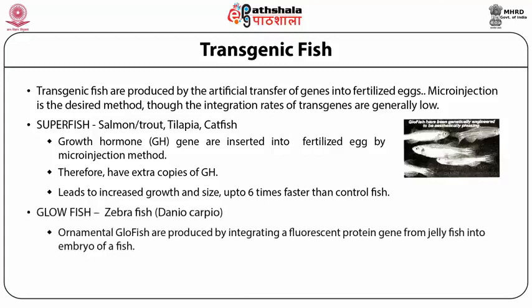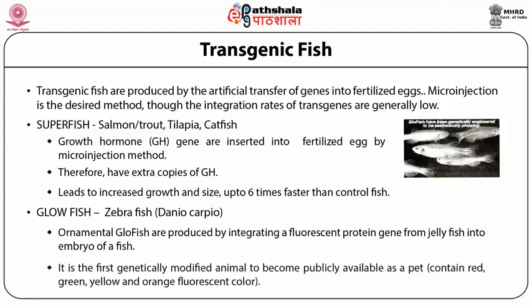An example of glowfish is the zebrafish. Ornamental glowfish are produced by integrating a fluorescent protein gene from jellyfish into the embryo of a fish. It is the first genetically modified animal to become publicly available as a pet. It shows red, green, yellow, and orange fluorescent color.